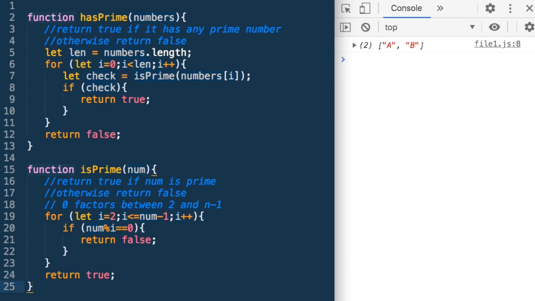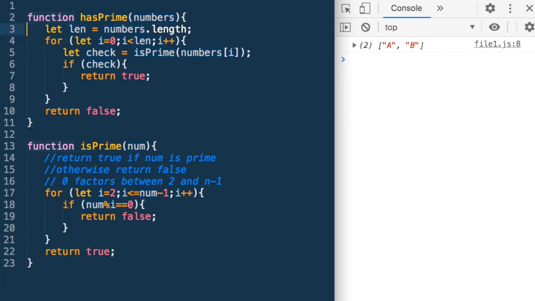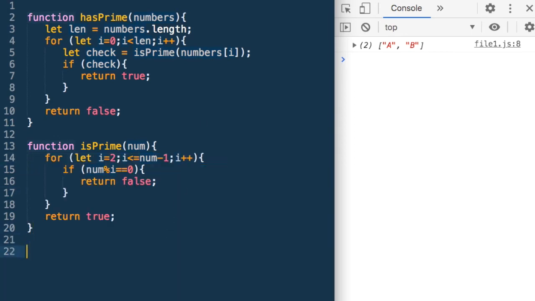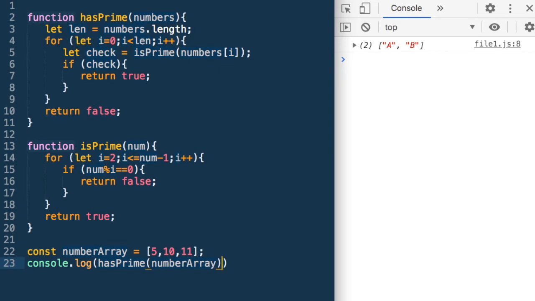So now we have defined this function isPrime, and let me just delete our comments. So now that we have done it, let's check. So let me say const numberArray, let's call it, is equal to 5, 10, 11, and let's say console.log hasPrime numberArray. So let me call that function hasPrime with the parameter numberArray and run it.